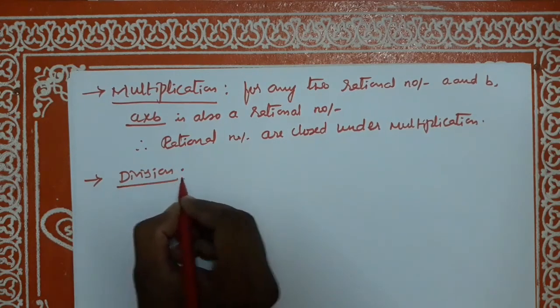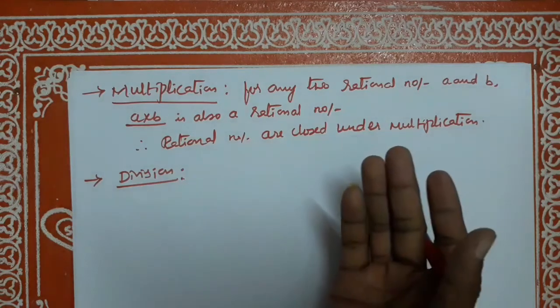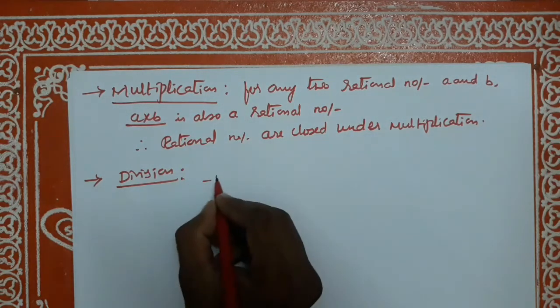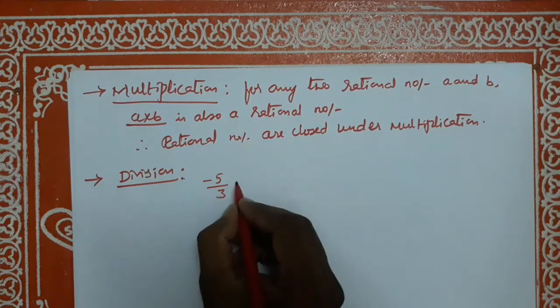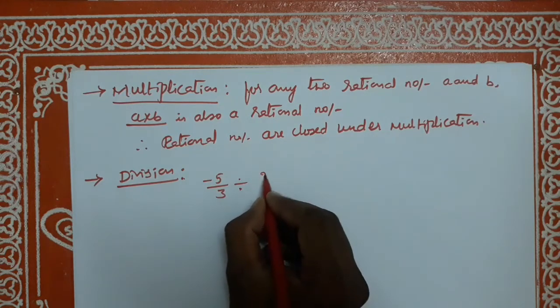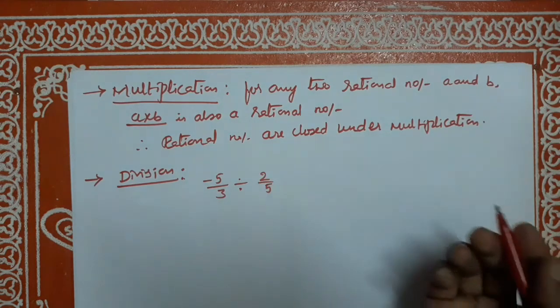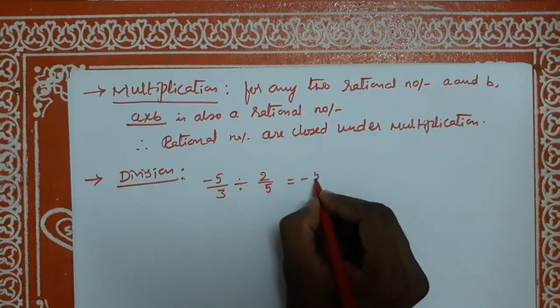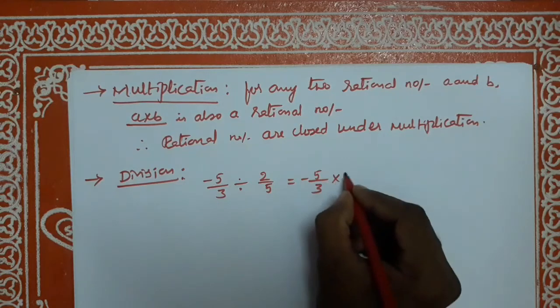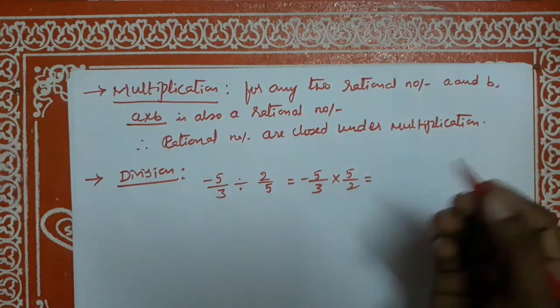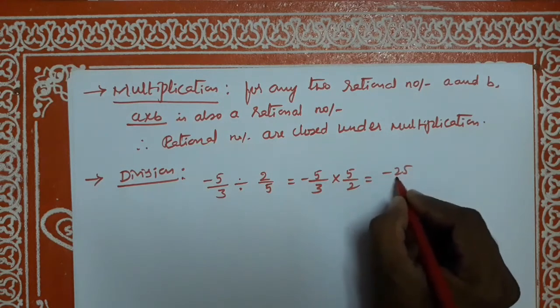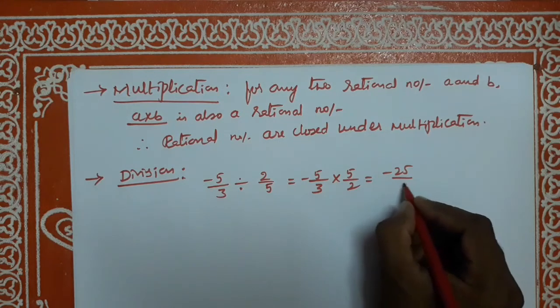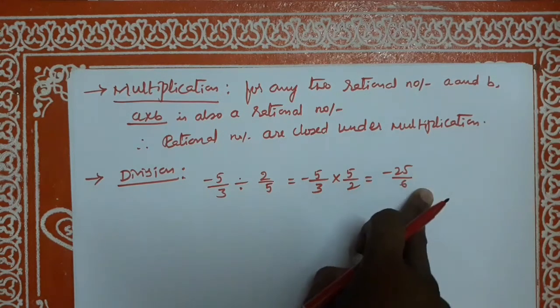Division on rational numbers. See, for example, I will take minus 5 by 3 divided by 2 by 5. Is it right? But what solution will we get here? Minus 5 by 3 into 5 by 2, which is equal to minus 25 by 6. See, it is a rational number.